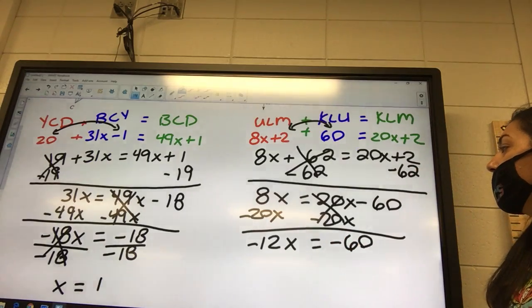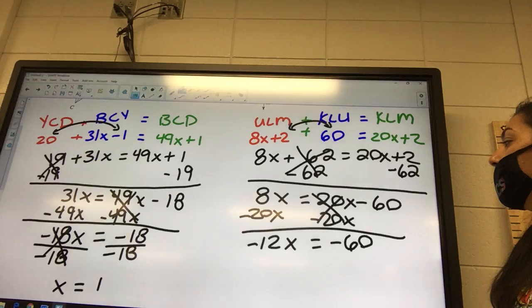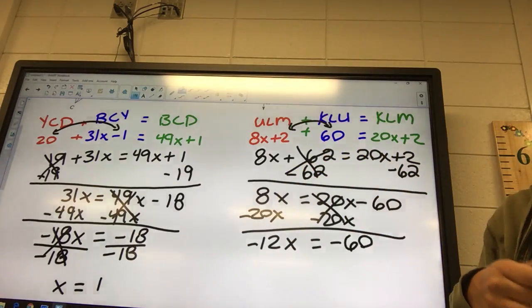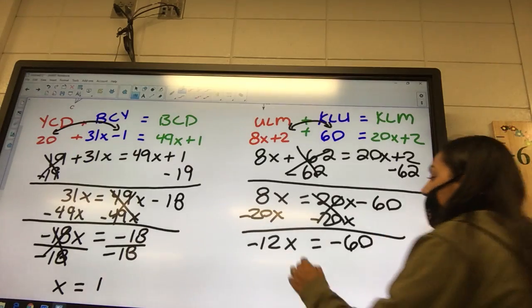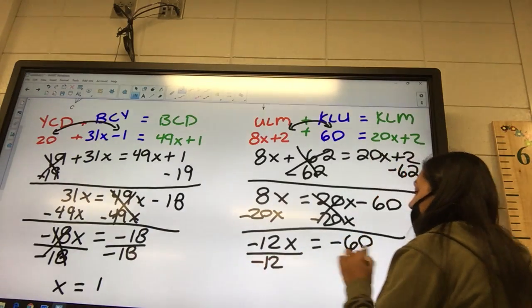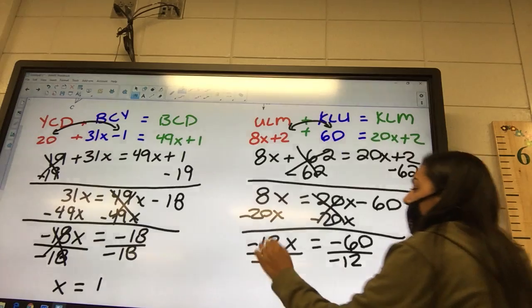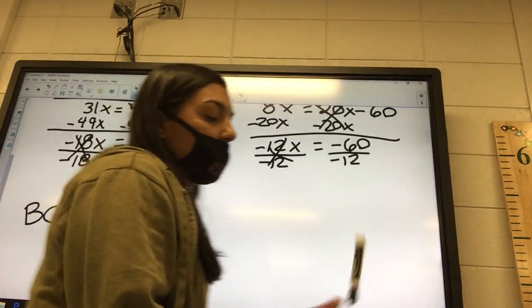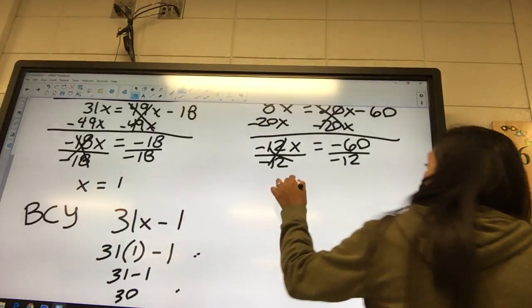So what was it, the 8 minus 20? And then what's my last step always? We're going to divide by negative 12. So negative 60 divided by negative 12. Let me look it up.